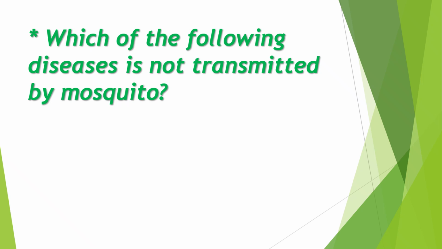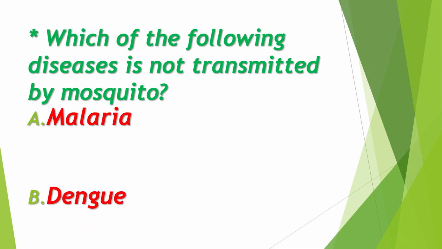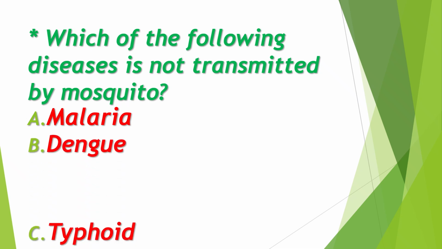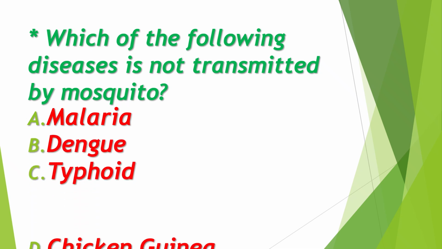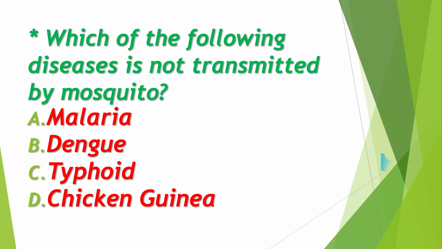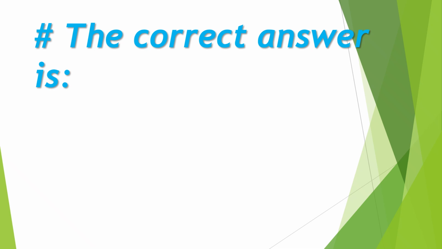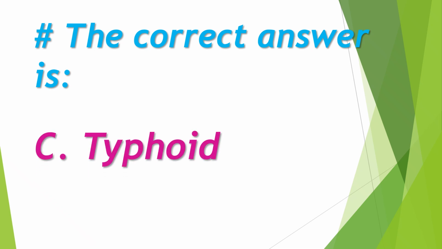Which of the following diseases is not transmitted by mosquito? A. Malaria, B. Dengue, C. Typhoid, D. Chikungunya. The right answer is C. Typhoid.